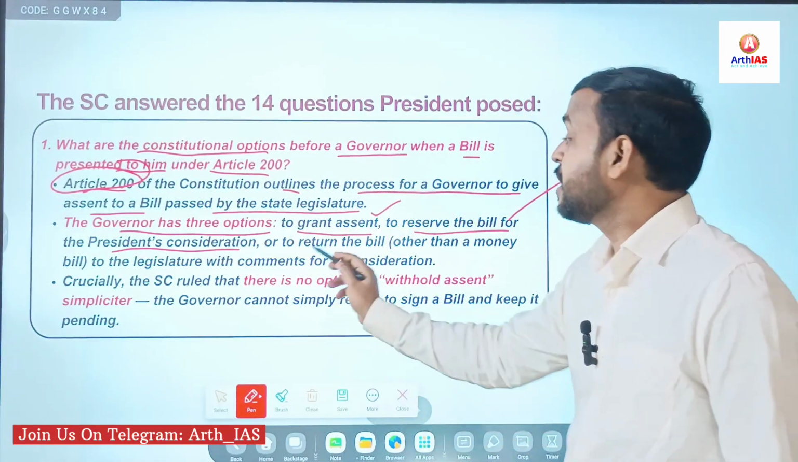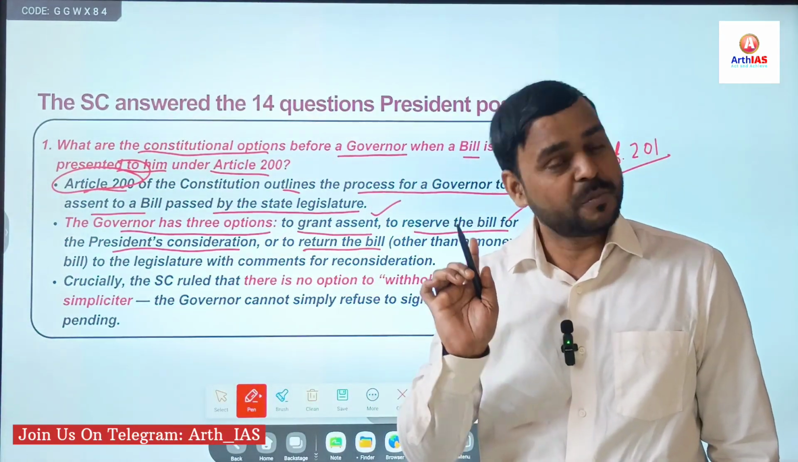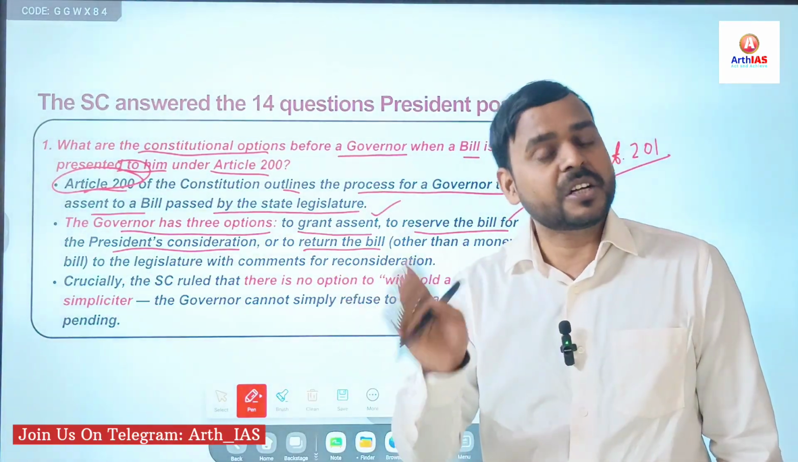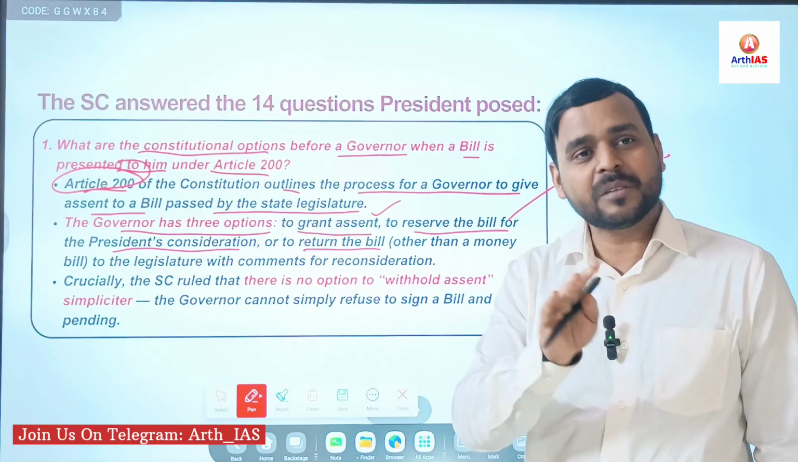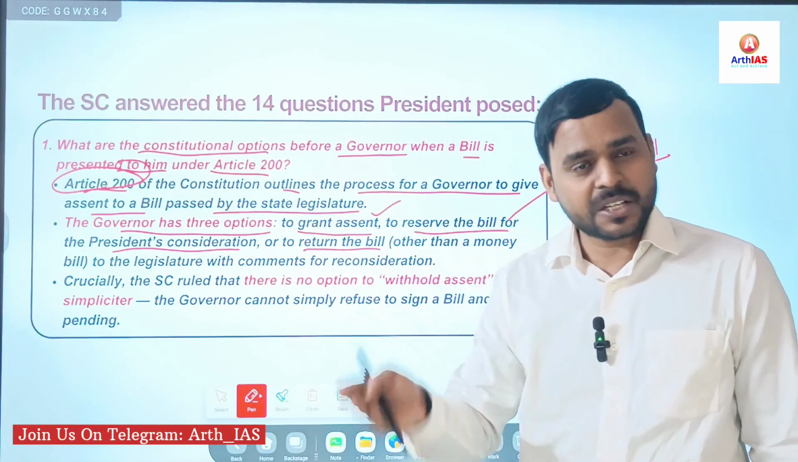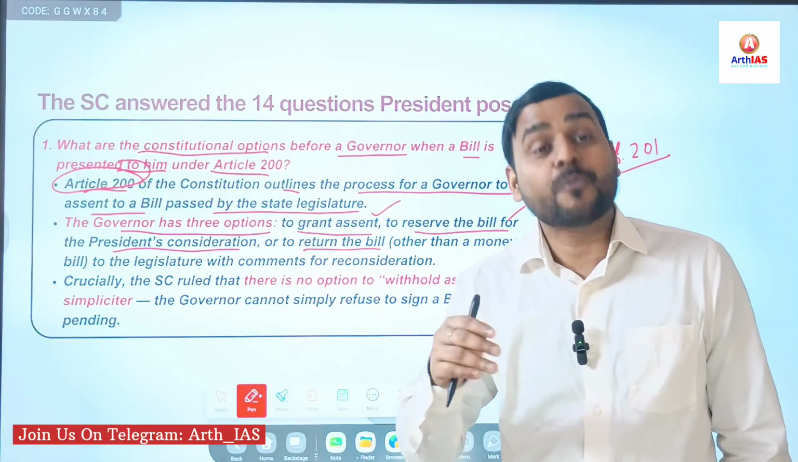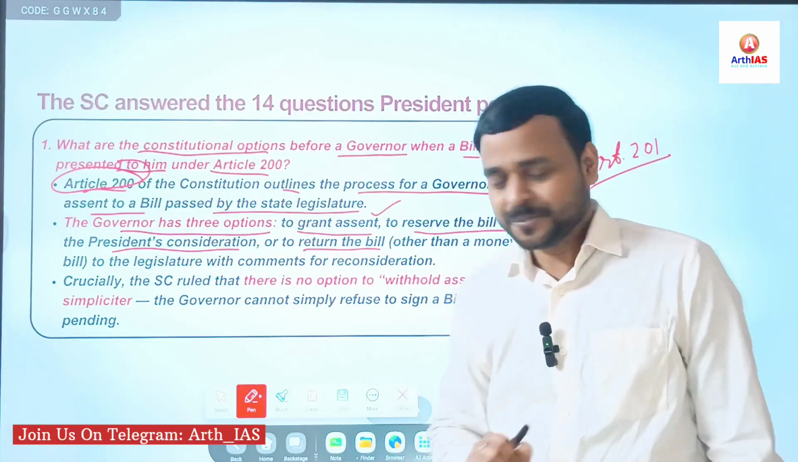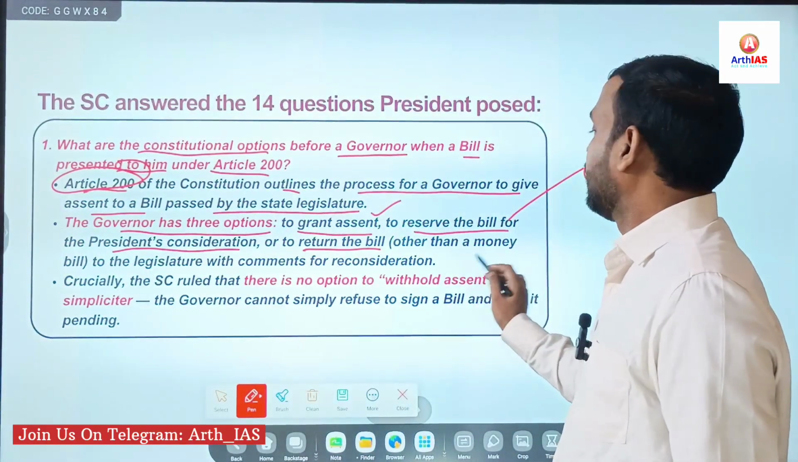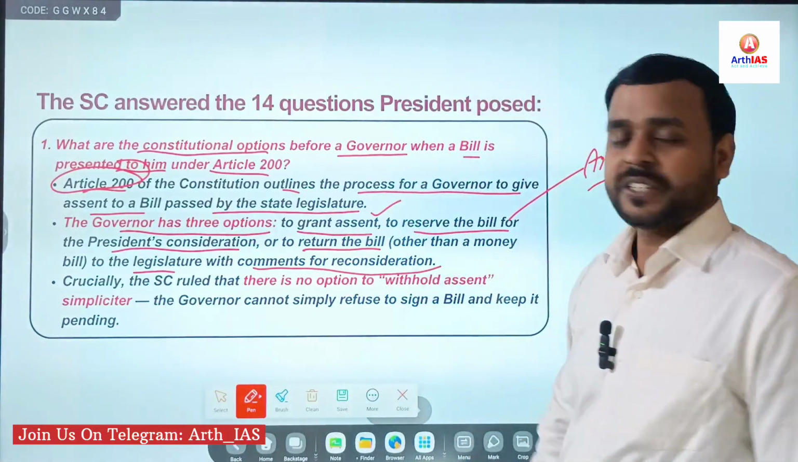And the third option is to return the bill, except money bills. You must remember, a money bill cannot be returned, whether it is a state bill or a union bill. At the union level, a money bill cannot be returned by the President. At the state level, a money bill cannot be returned by the governor. Right? Why? You can answer in the comment box. The bill can be returned to the legislature with comments for reconsideration.